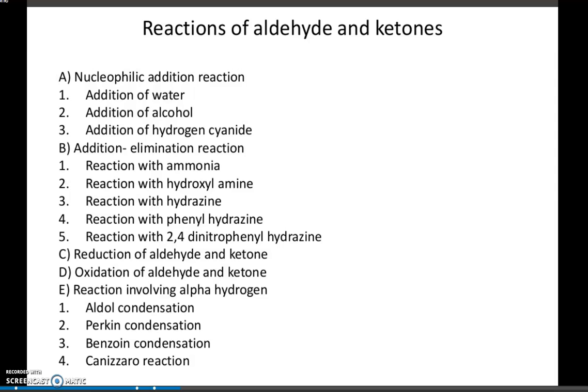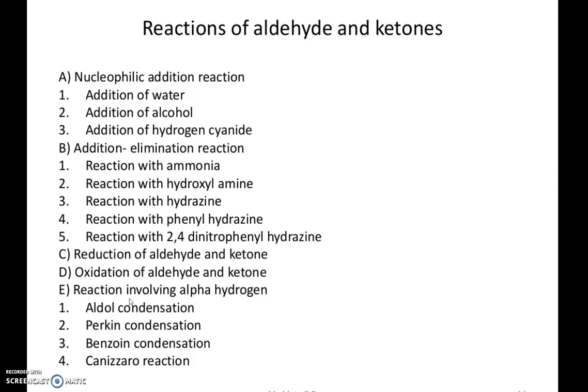And various types of reaction we can see in aldehyde and ketone. They are chemically very reactive compounds, and they are very essential compounds in industry. The main types of reaction which aldehyde and ketone will undergo are nucleophilic addition reaction, addition and elimination reaction, reduction, oxidation, and reactions involving alpha hydrogen. Several naming reactions are there. Thus, aldehyde and ketone are very essential. So we'll move one by one.